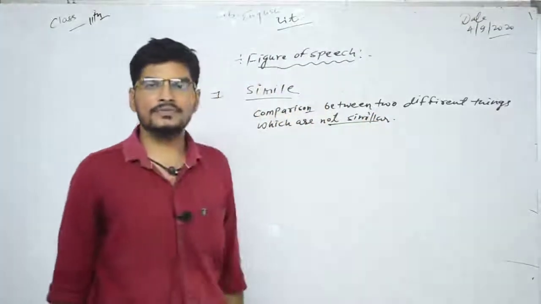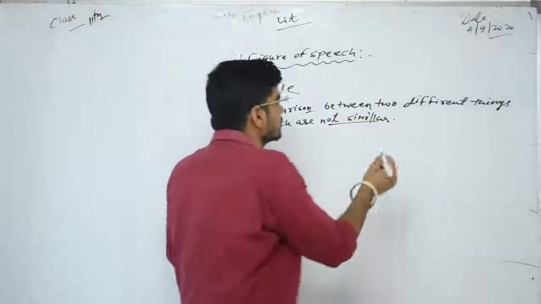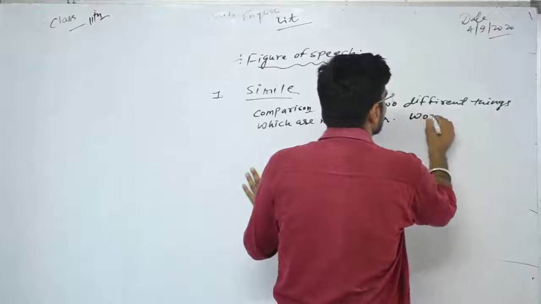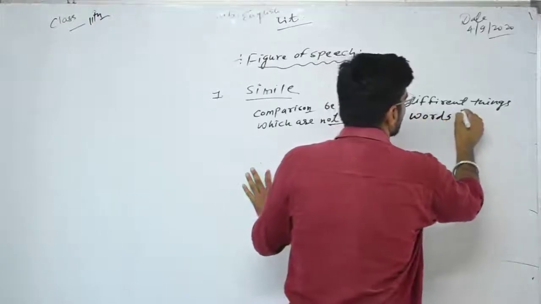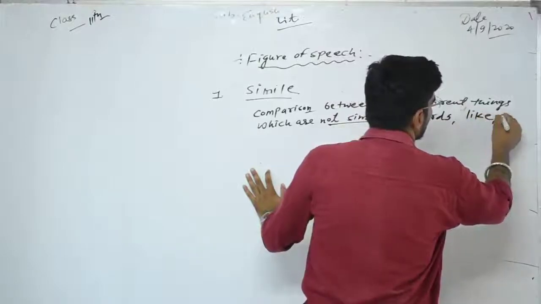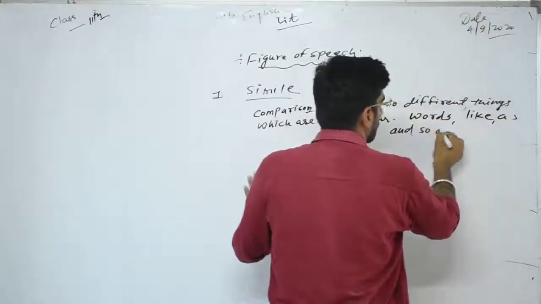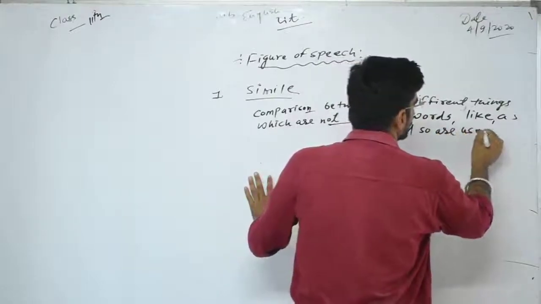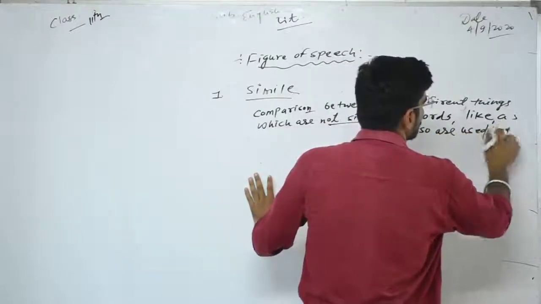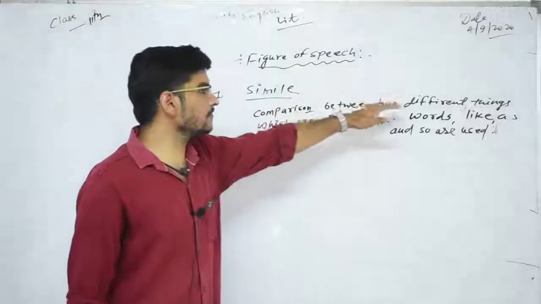Two different things which are not similar, we use simile. And words like as and so are used. Comparison between two different things.